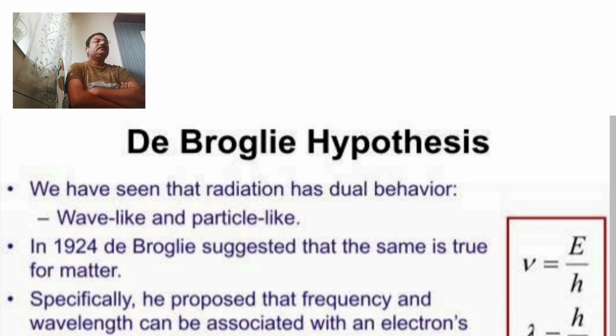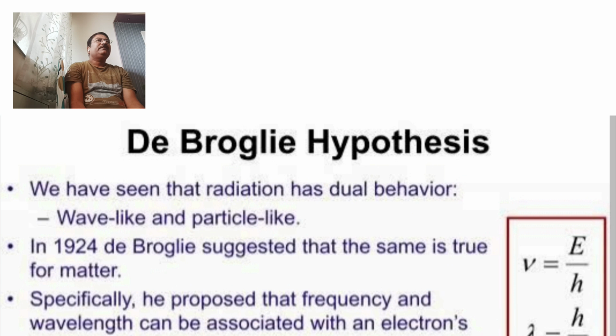Now, in 1924, the scientist de Broglie put forth one special hypothesis, that is, the electrons exist in two forms according to dual theory, that is, exist in the form of either wave-like or particle-like.